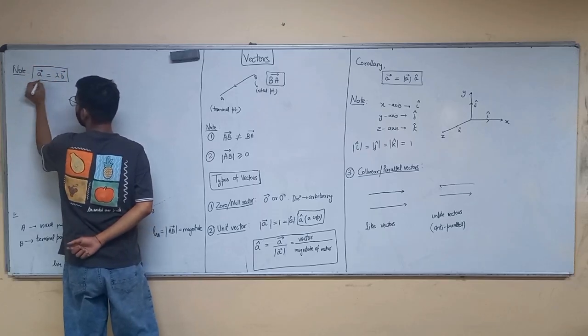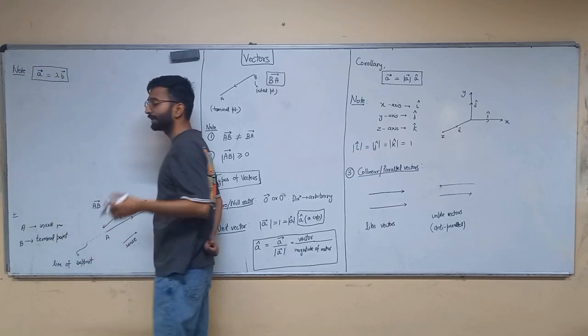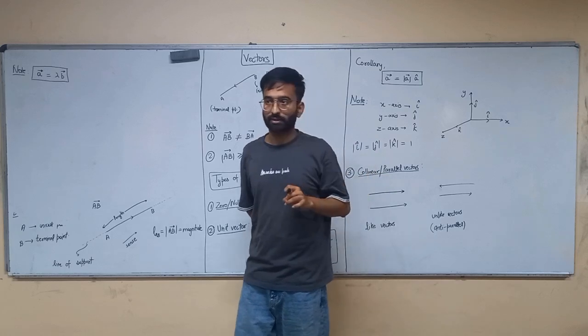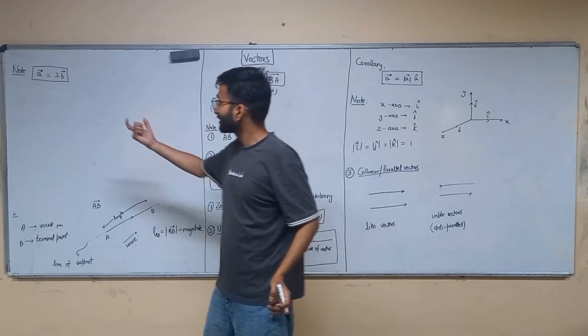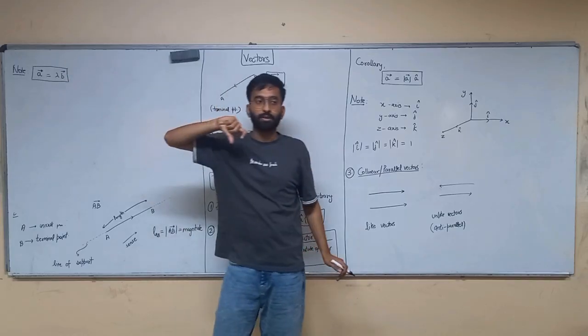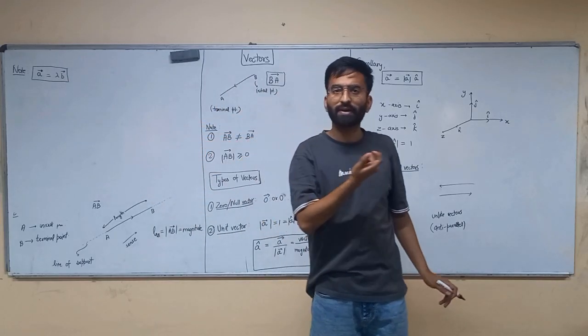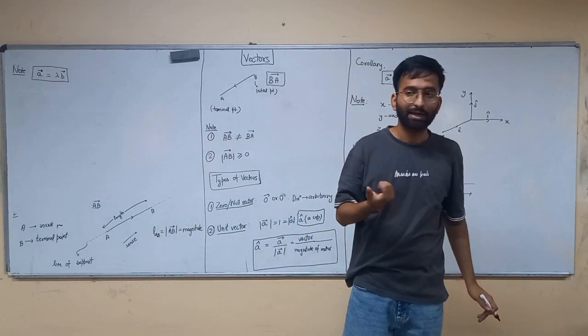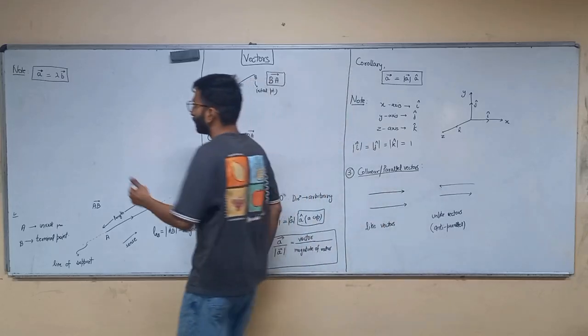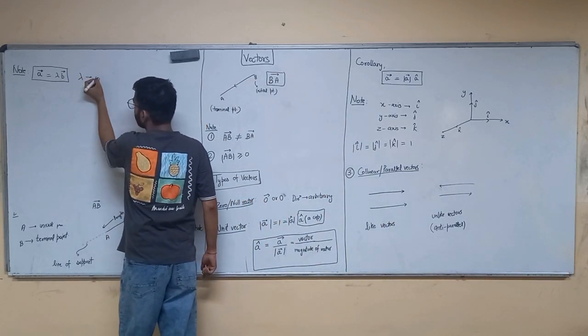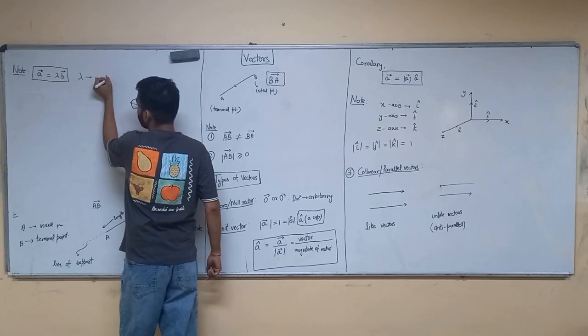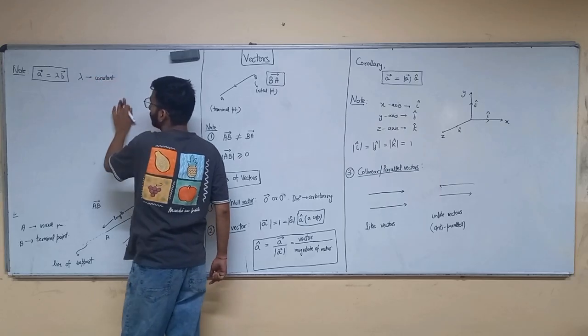It is a very important thing for JEE. If vector A and vector B are parallel vectors or collinear vectors, then vector A is equal to lambda times vector B, or you can also write B vector is equal to lambda times vector A. It doesn't matter. What is lambda, sir? Lambda here is some constant, or a real number.